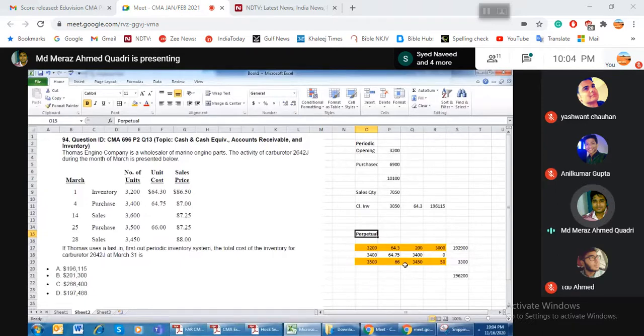It means that when you use the 200, you will have in hand 3,000 at the rate of 64.3, and the latest purchase of 3,500 at the rate of 66, out of which you have sold 3,450. It means you have a balance in hand from the 25th purchase, that is 50 units, and you have 3,000 from the beginning, and there are two different prices. So you have to multiply their price and the inventory. So you will get the inventory value under the perpetual method.